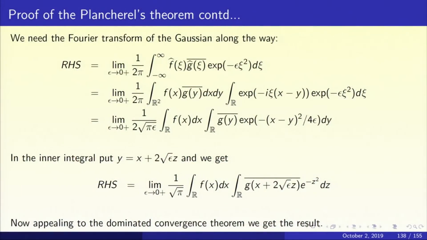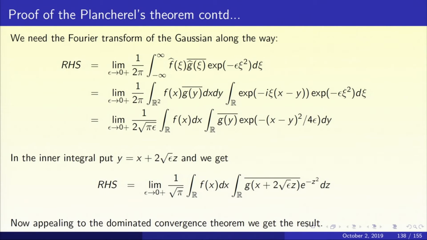The innermost integral now in the second line is meaningful. Not only is it meaningful, we exactly know what it is. It is the Fourier transform of the Gaussian. And the Fourier transform of the Gaussian is another Gaussian. It will be root pi by root epsilon into e to the power minus (x minus y) squared upon 4 epsilon.